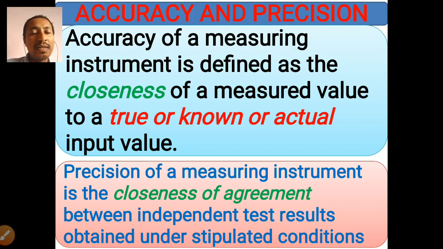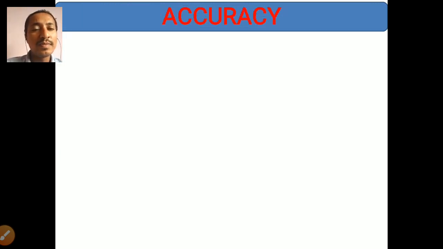Suppose you are measuring an object, how close will the instrument's reading be? And precision is the ability of the instrument to show the same reading when you measure the same thing again and again. I will explain these two terms in detail.